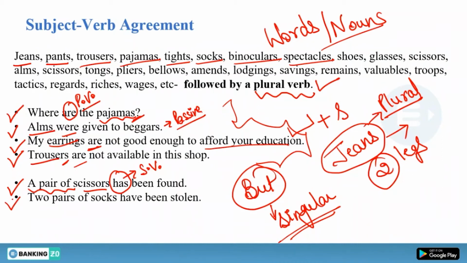Similarly, two pairs of socks, because we have used two here, that is why we have to use a plural verb. Otherwise, if we say a pair of socks, then we use has here. But this is talking about two pairs. That is why we have to use the plural verb, which is have been stolen. All right, so all these sentences are correct.